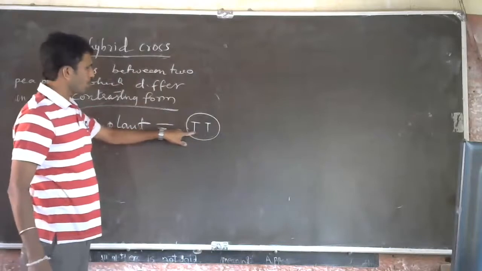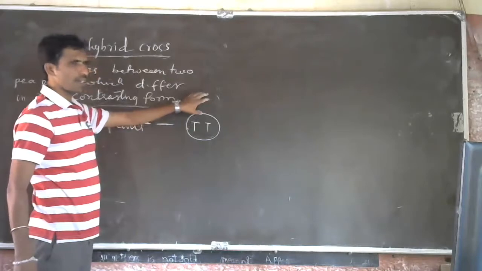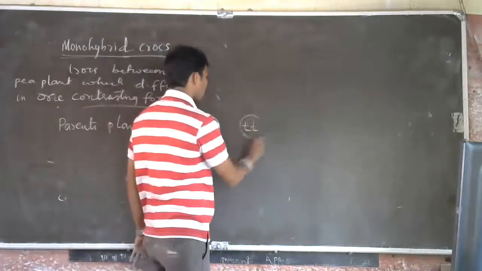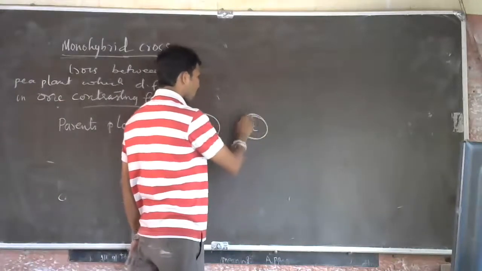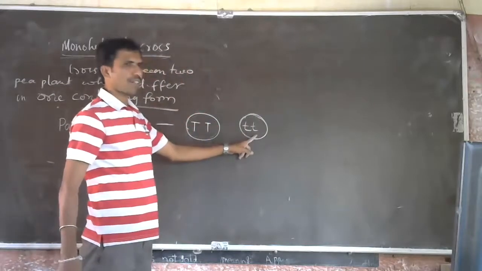Here, both are capital T, meaning this is a tall plant. Then he took another pea plant having two of the same factors, the shortness factor.